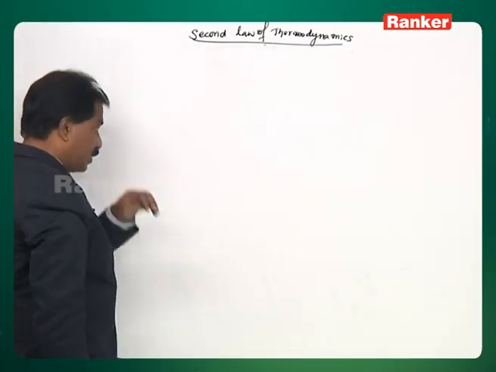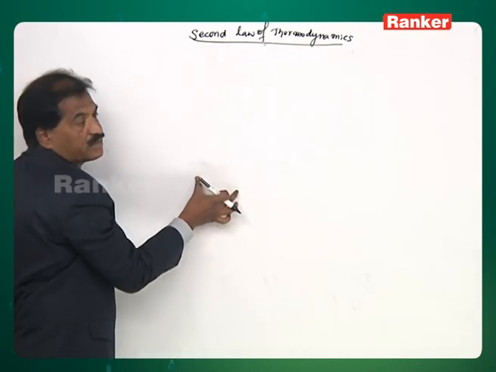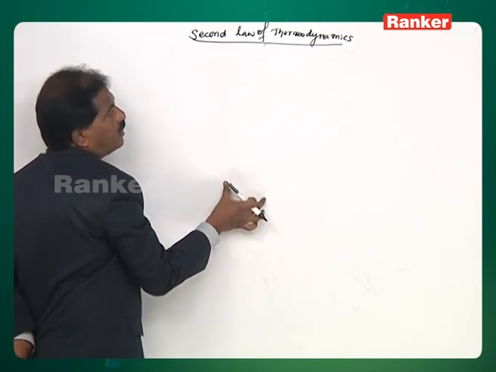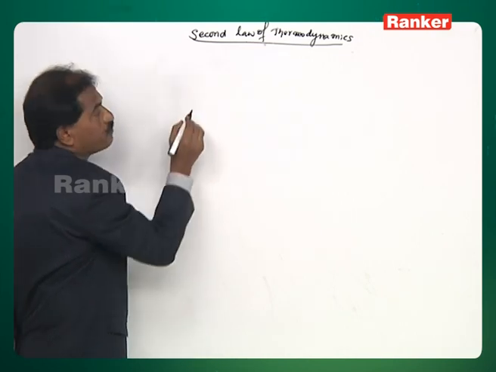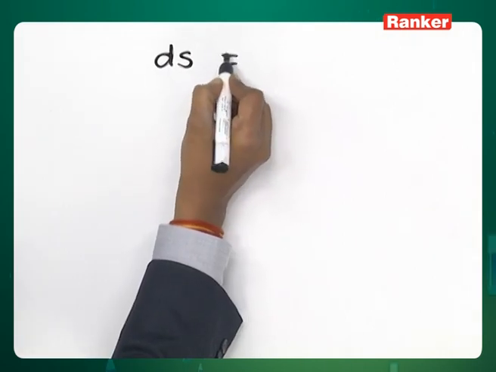Next, how to calculate the entropy change of the ideal gases. The entropy change for the ideal gases can be calculated by using the expressions proposed by the first law of thermodynamics.